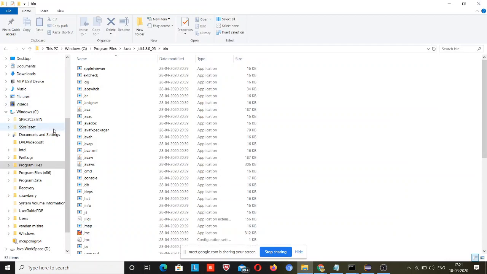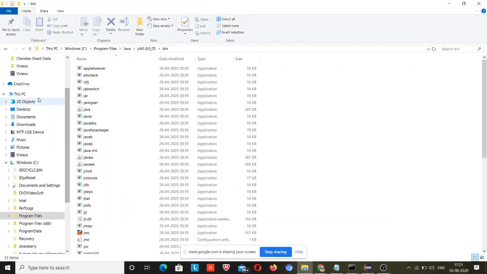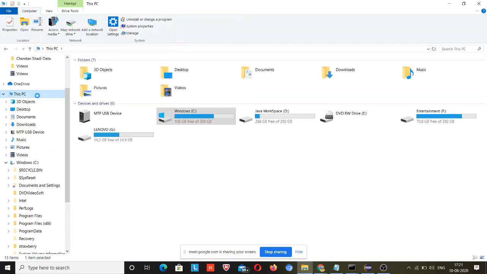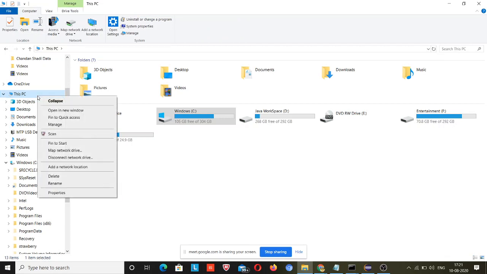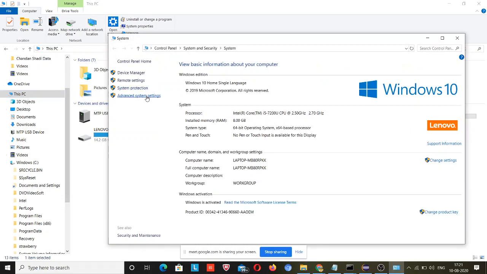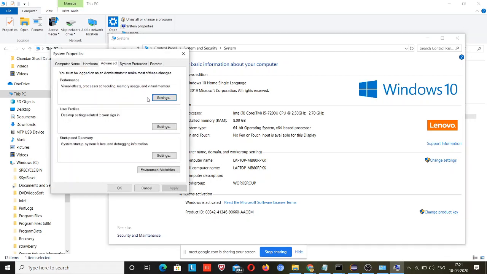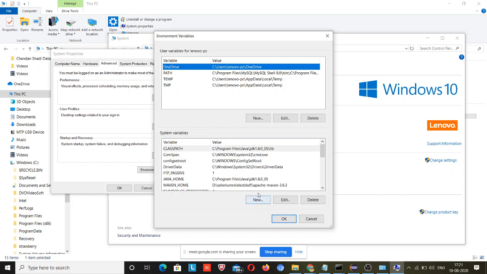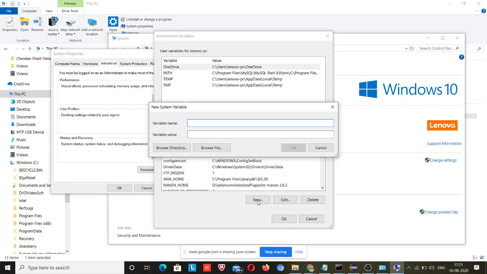This PC, right click over this PC. Maybe you have other things in your system, the Windows version is different, so you just need to go to C drive, right click, properties, advanced system settings, environment variables. Here ignore this, come over here, click on new, type path and paste that path.